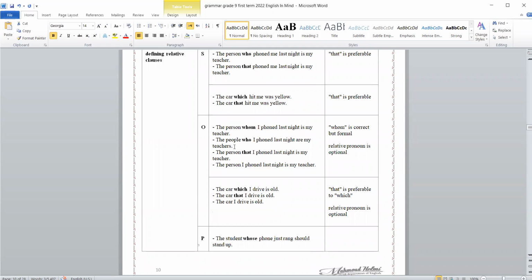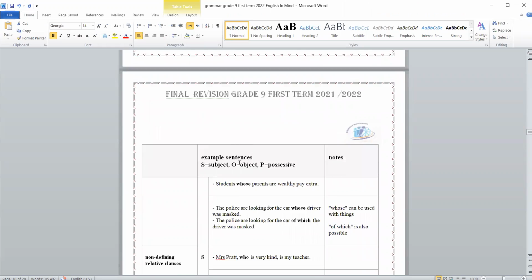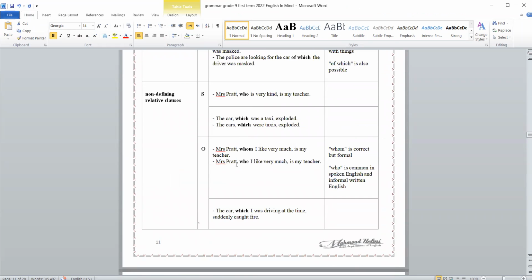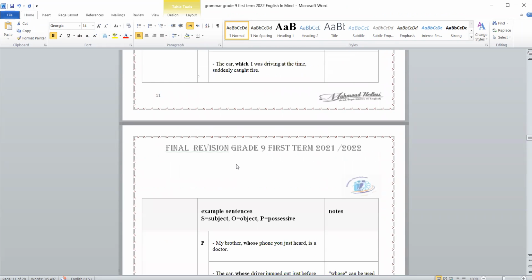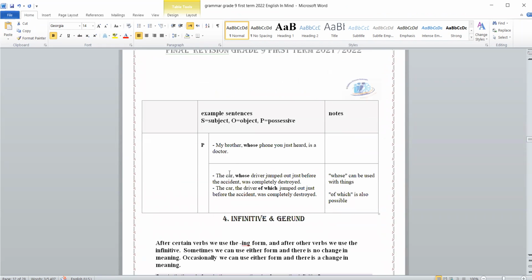Okay. The person whom I phoned last night is my teacher. The people who I phoned last night. Who is used for people, which is used for things. The car which I drive is old. The car that I drive is old. Whose is used for people.